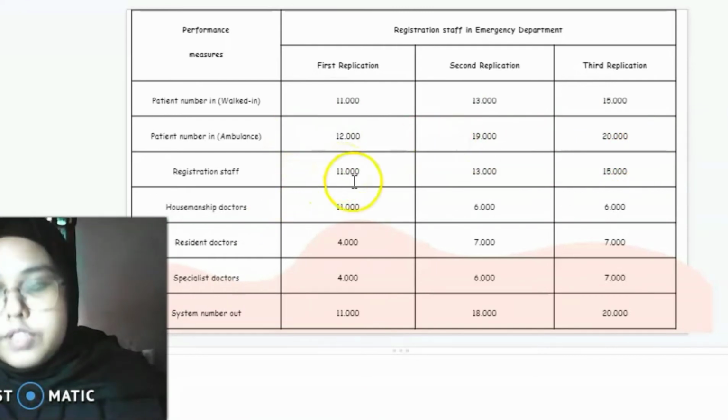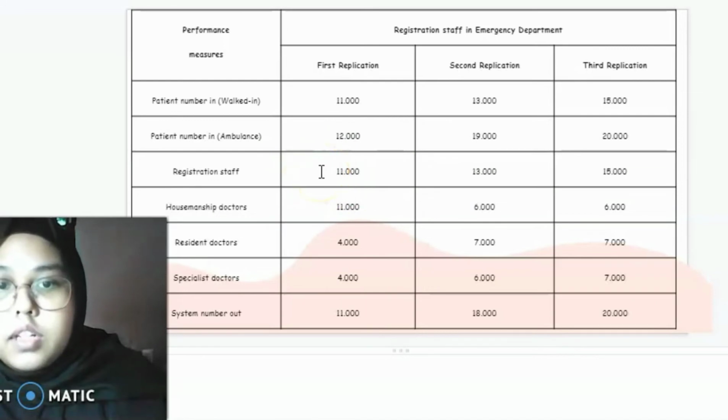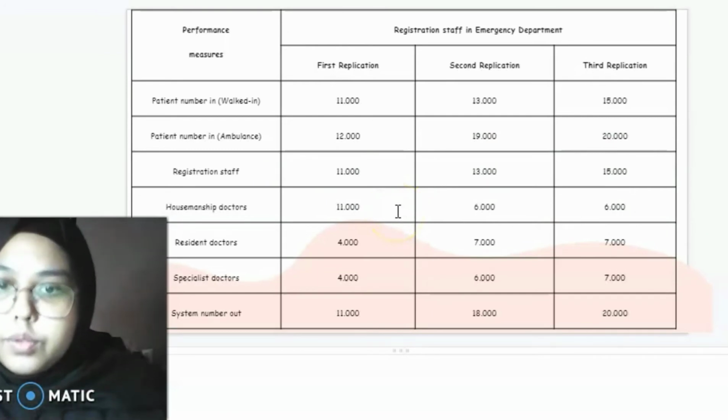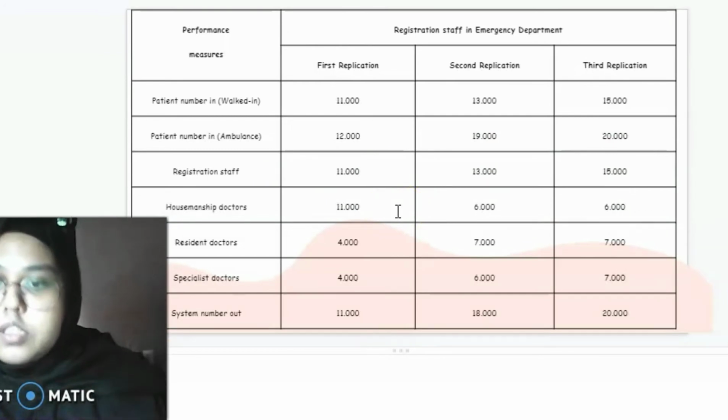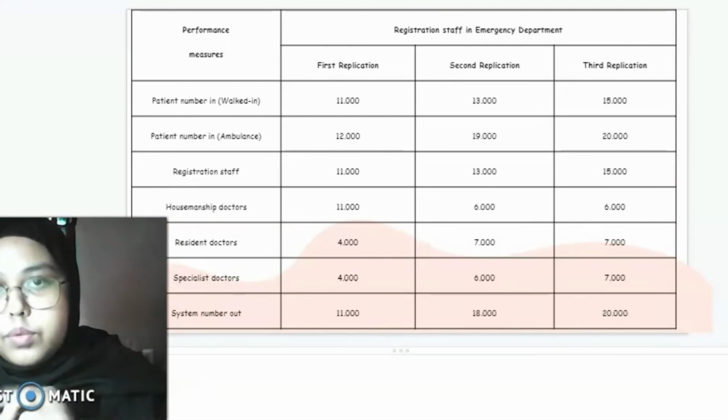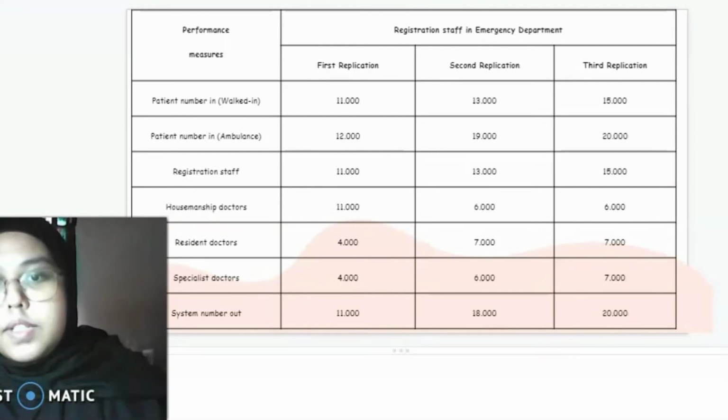Looking at the registration staff, in the first application they have 11 patients, which means they can't handle all the patients. I forgot to tell you that in this intervention we want to test what if we put only one staff. Can the staff handle all the patients? For one staff, they can't handle it.